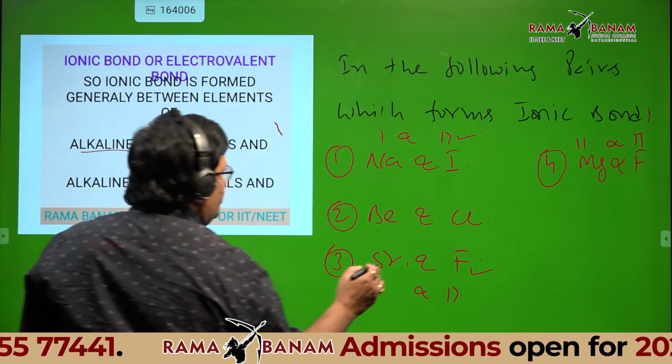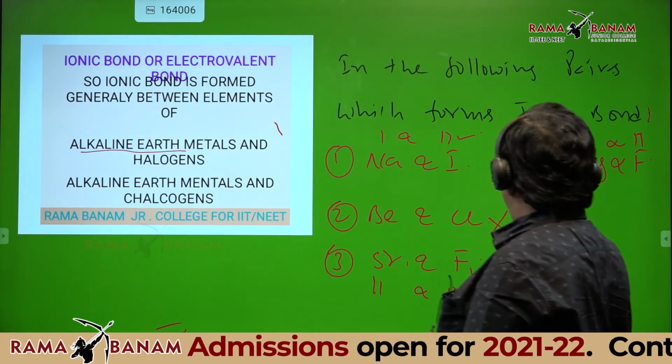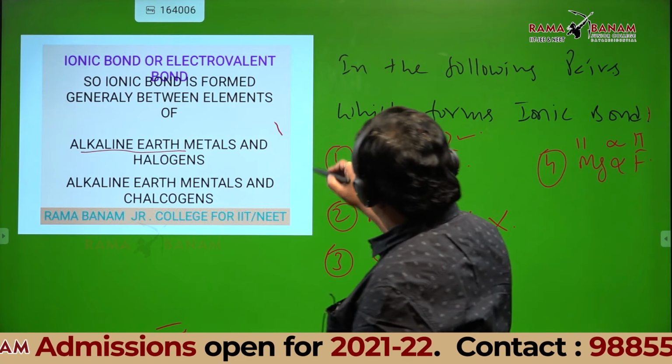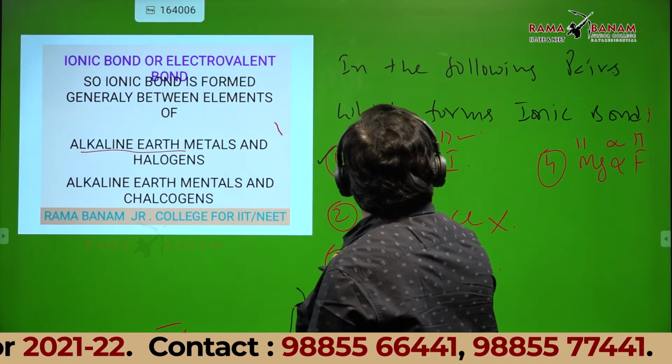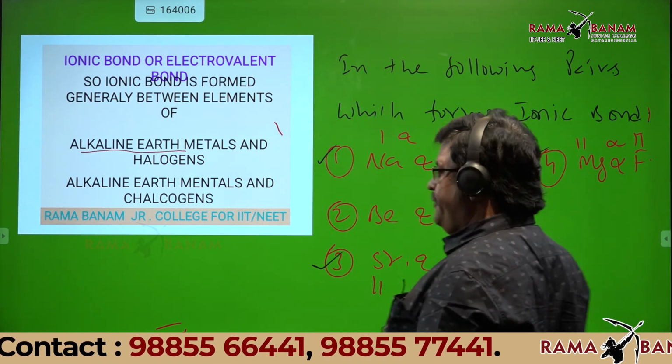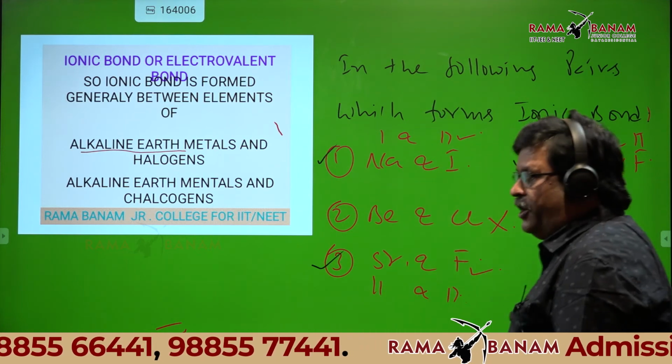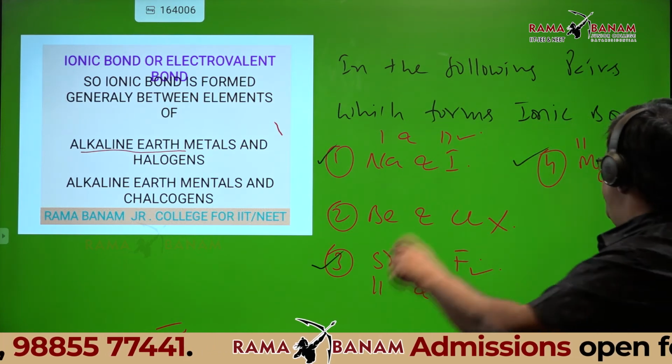Wait, students. This is not the answer. 1 is right, 3 is right, 4 is right. 2 is not an ionic compound. Note.